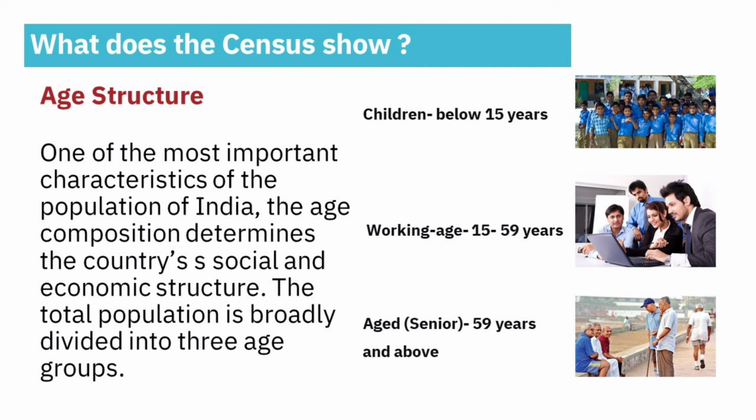Look once again: three age groups, that is below 15 years, 15 to 59 years, and 59 plus years. These three groups are divided by the census. We will learn all the information about these three groups in our next class.